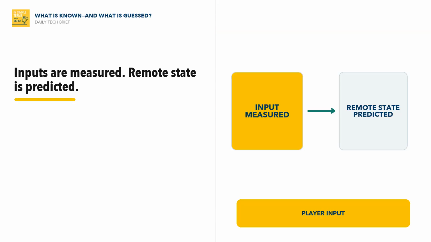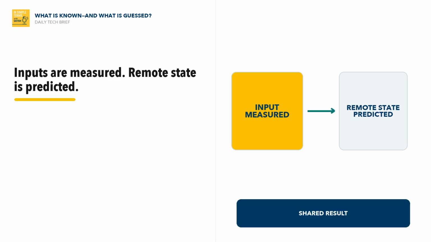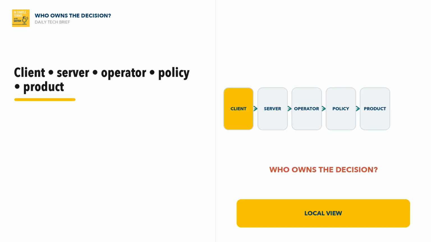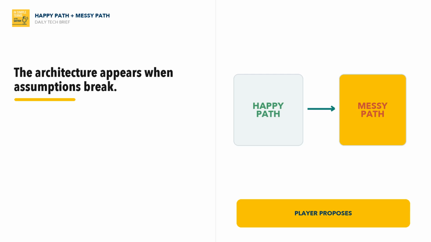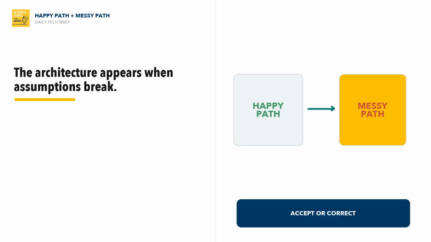A useful way to test your understanding is to ask what the system knows directly and what it only guesses. The gap between measurement and inference is where many failures hide. Another useful question is who owns the decision when something goes wrong? The model, the sensor, the operator, the policy, or the product design behind multiplayer game networking and netcode. That is why good engineering explanations should include the happy path and the messy path. The messy path is usually where the real architecture becomes visible.